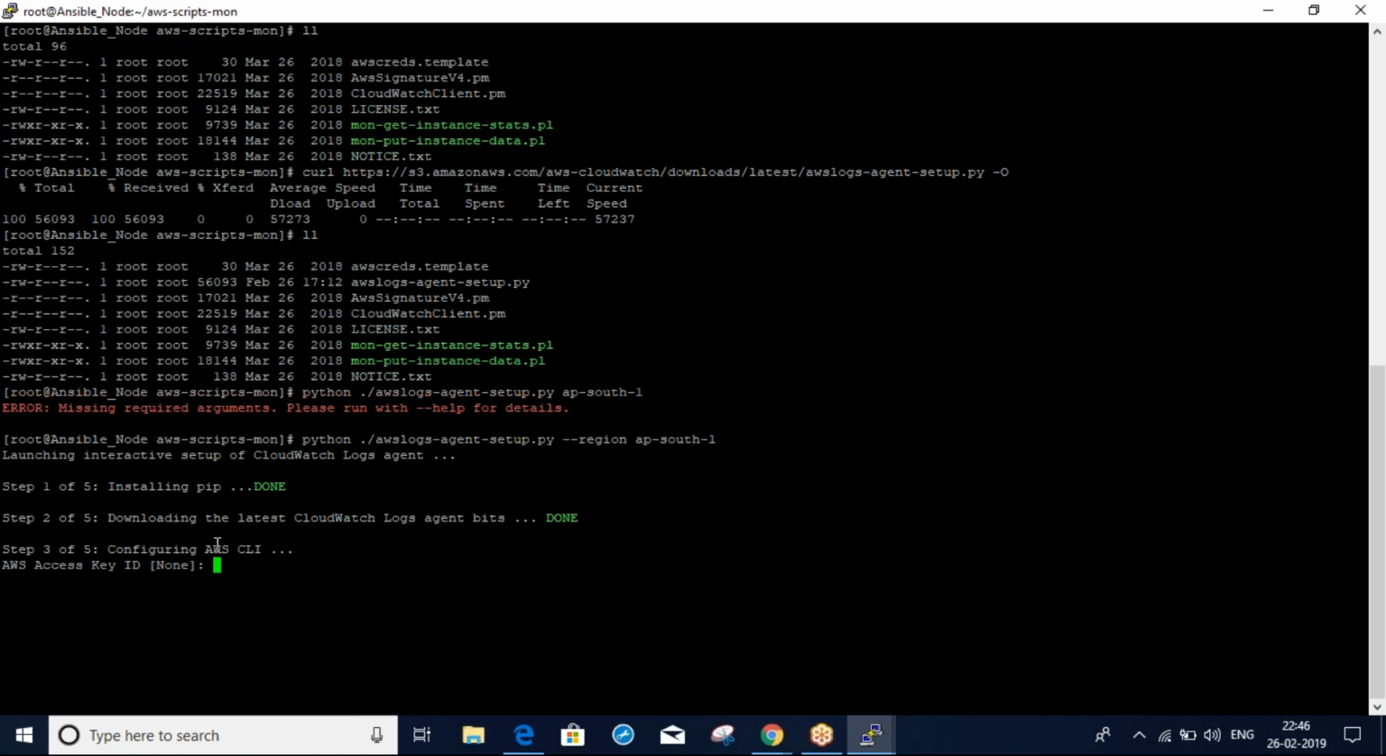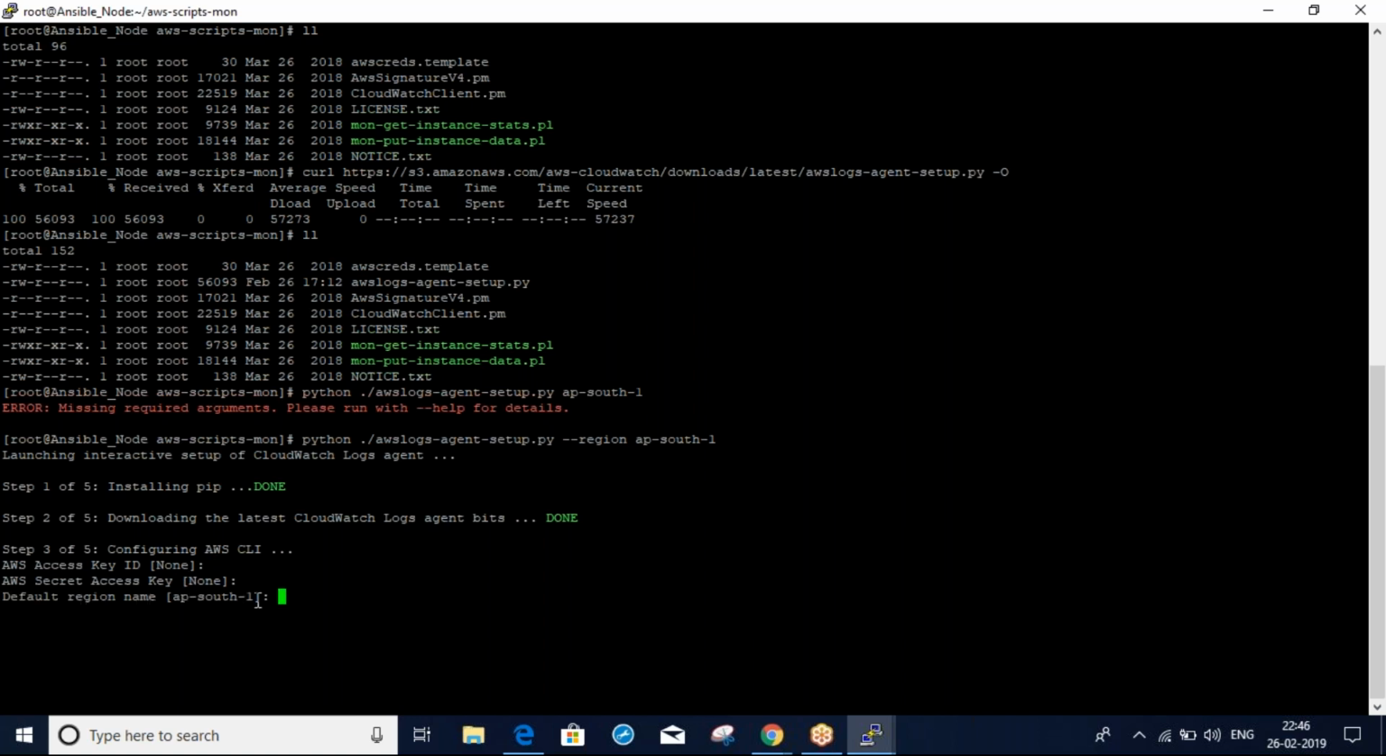If you want to configure that on the command line, you can; otherwise, you can ignore it. The access key ID and secret access key, we already discussed in IAM, the API keys. If you want, you can configure them, otherwise just leave it for now. You can configure later.